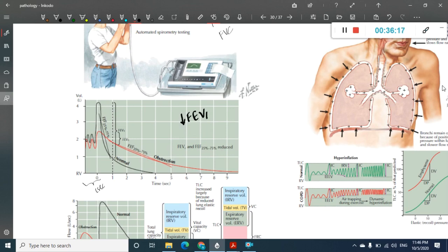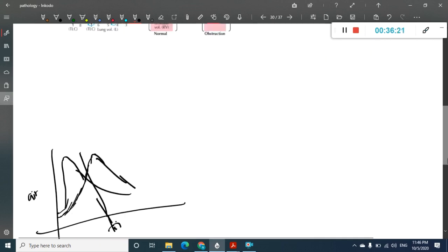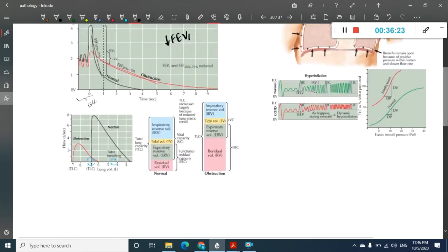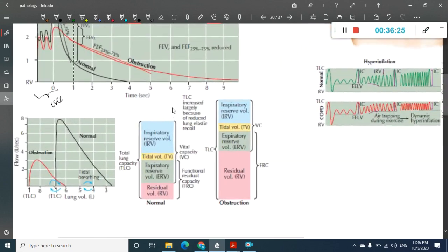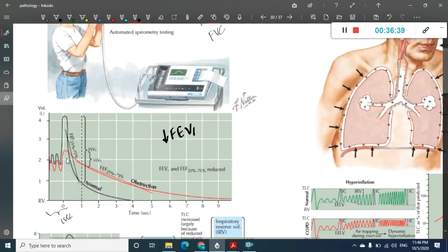Then what else do you see? There is one more thing. The flow is also decreased. So in obstruction he is not able to expire the air. Here the FEV1 is decreased. That is, the amount of air that he exhales in 1 second is decreased.